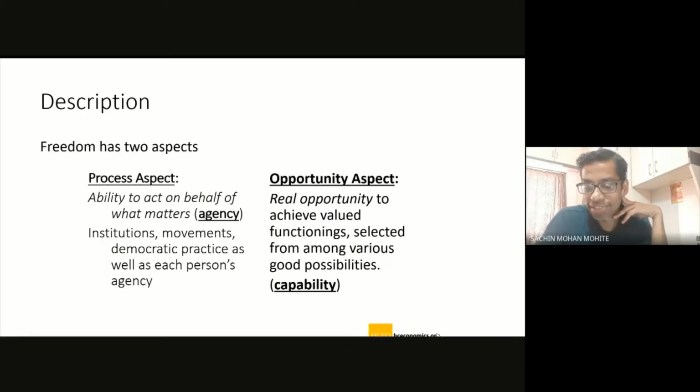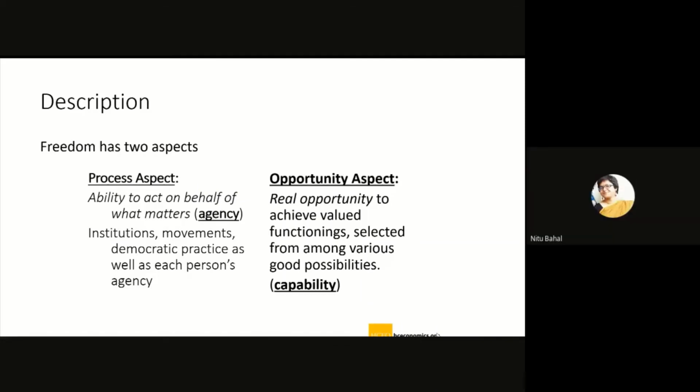Is it a good example? Yeah, I understand the process aspect of freedom is clear. Now, I'm still not able to understand, what is then the real opportunity to achieve valued functioning? Like, what is the opportunity aspect?